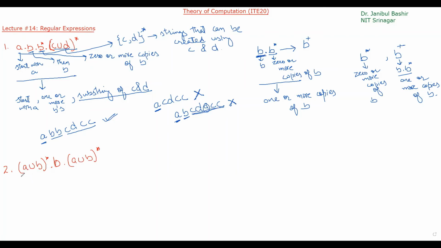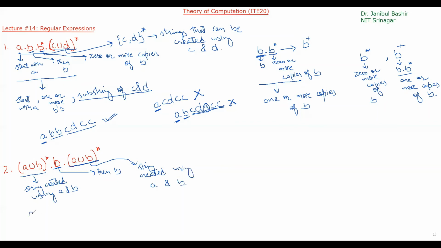The first part should be a string created using A and B. Then we should have a B. Then we should have another string created using A and B.